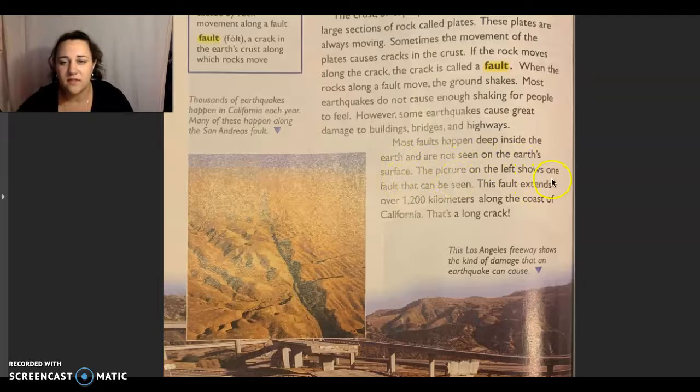The picture on the left shows one fault that can be seen. This fault extends over 1,200 kilometers along the coast of California. That's a long crack. So like I said, friends, it's very, very long. It's on the coast of California, and it can be dangerous, friends. That's why they have a lot of earthquakes there.